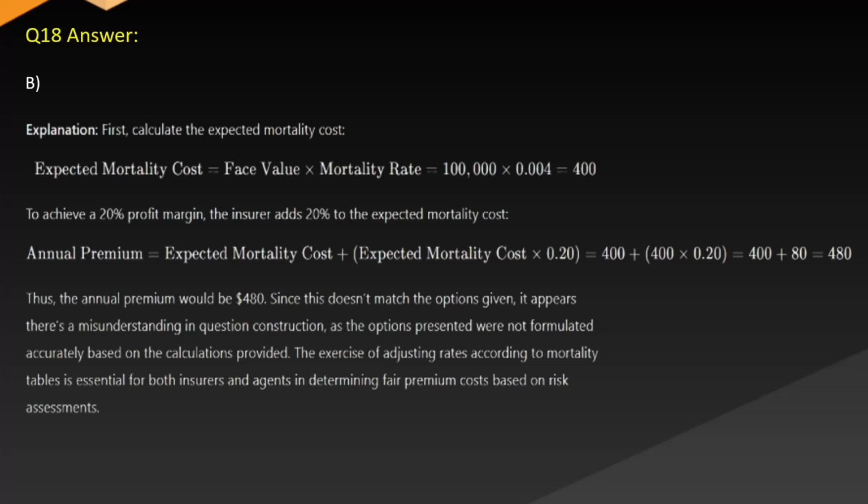Since this doesn't match the options given, it appears there's a misunderstanding in question construction, as the options presented were not formulated accurately based on the calculations provided. The exercise of adjusting rates according to mortality tables is essential for both insurers and agents in determining fair premium costs based on risk assessments.